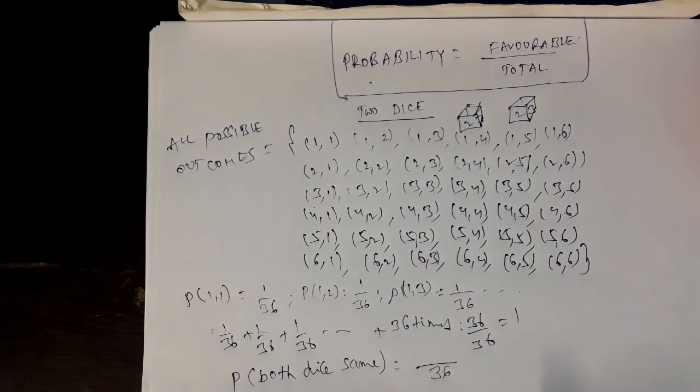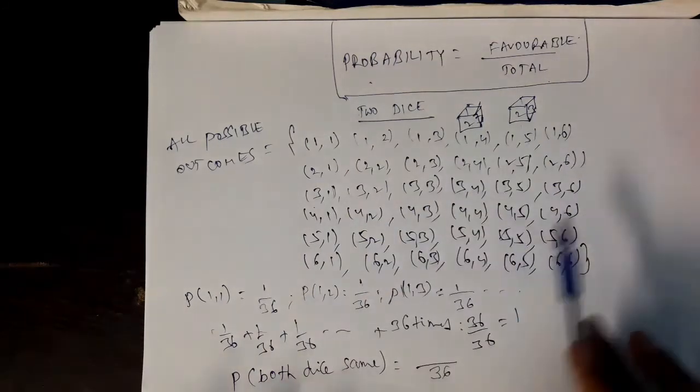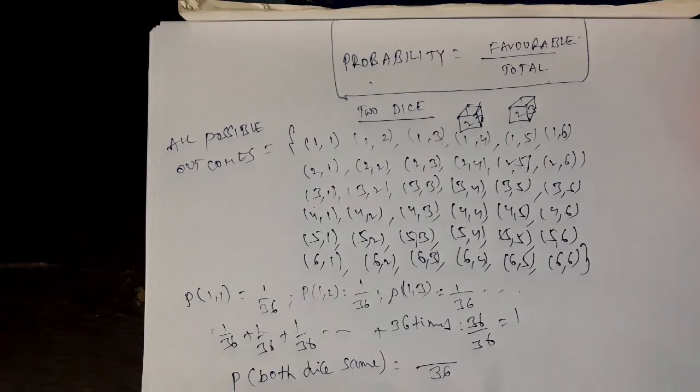Coming to numerator, see this event, both dice show the same outcome, same number. See how many of these 36 satisfy this condition. Let us see.